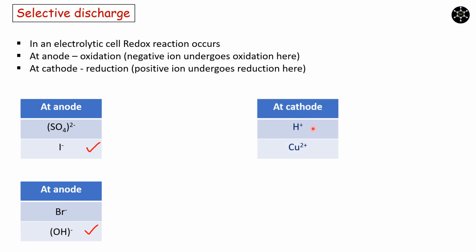Coming to the cathode, if we have competition between H+ and Cu2+, refer back to the electrochemical series of metals: we know that Cu2+ can be reduced to copper more easily than H+ getting reduced to hydrogen. Between H+ and K+, we can reduce H+ more easily than K+.